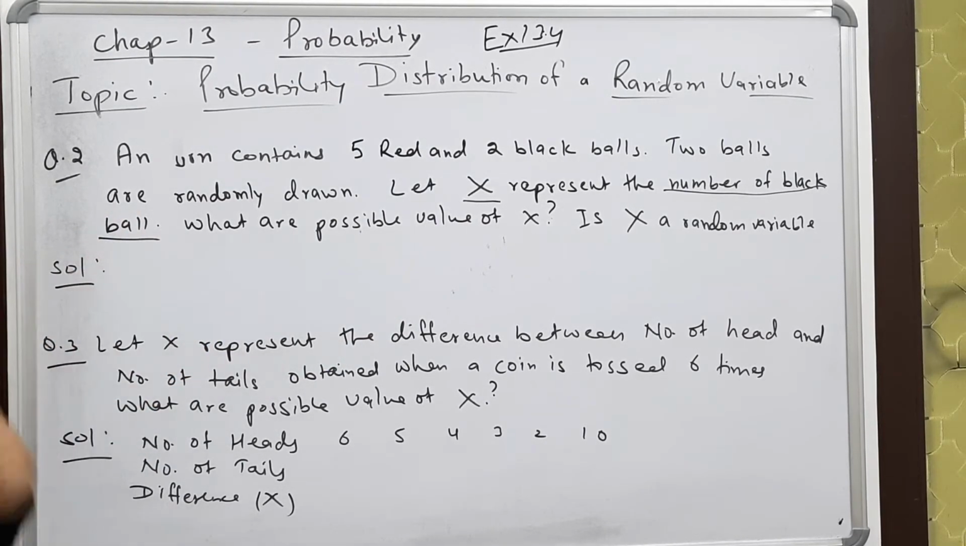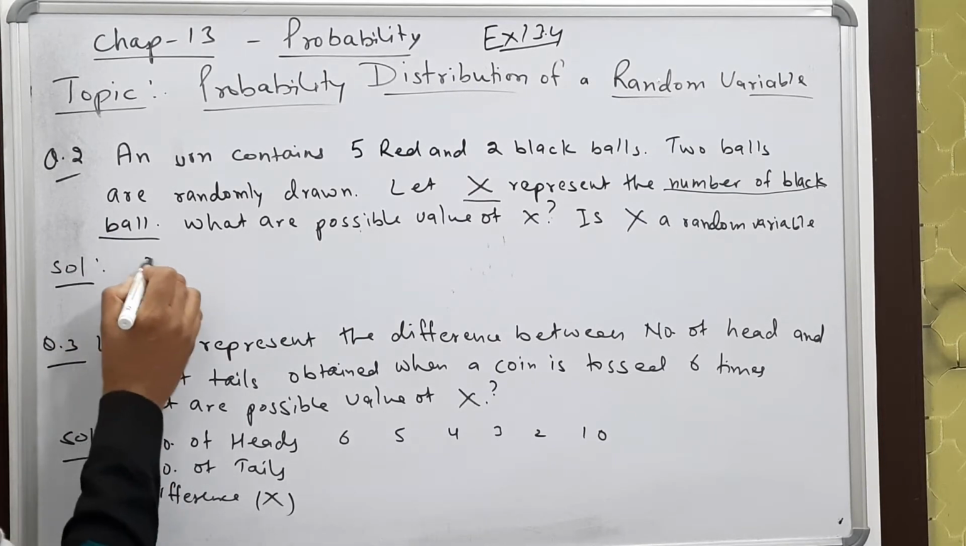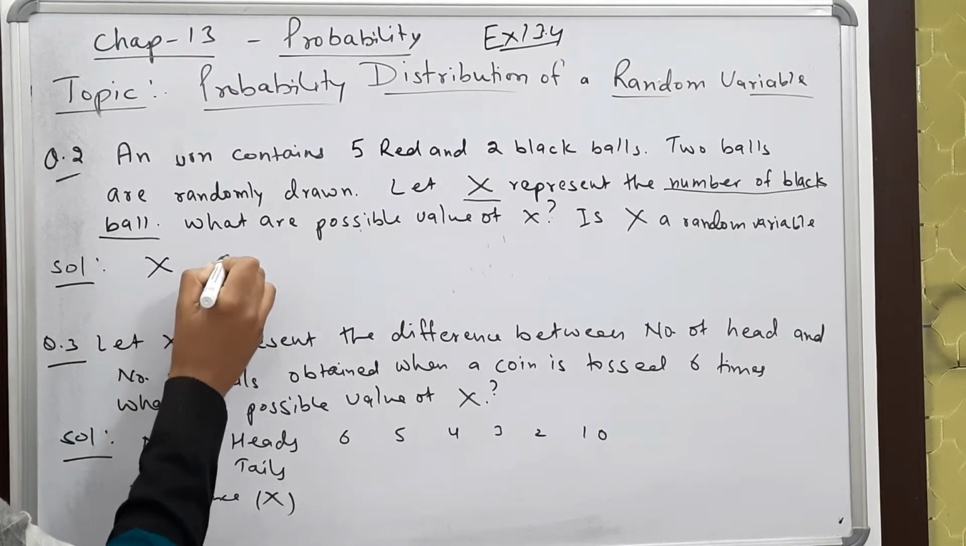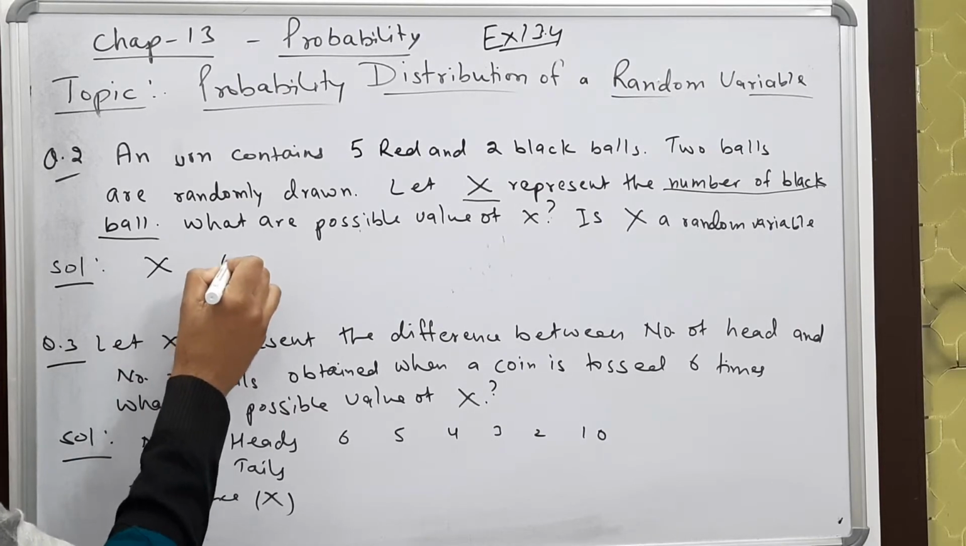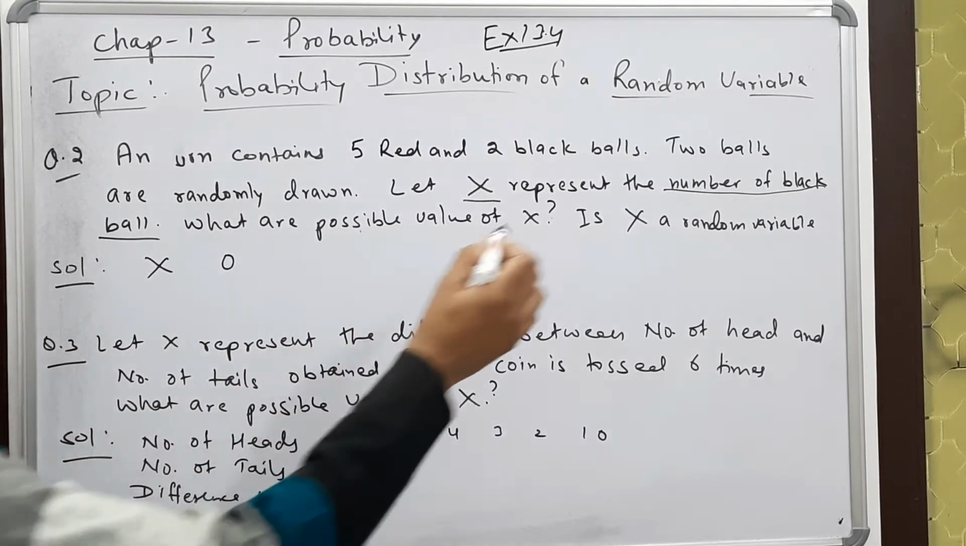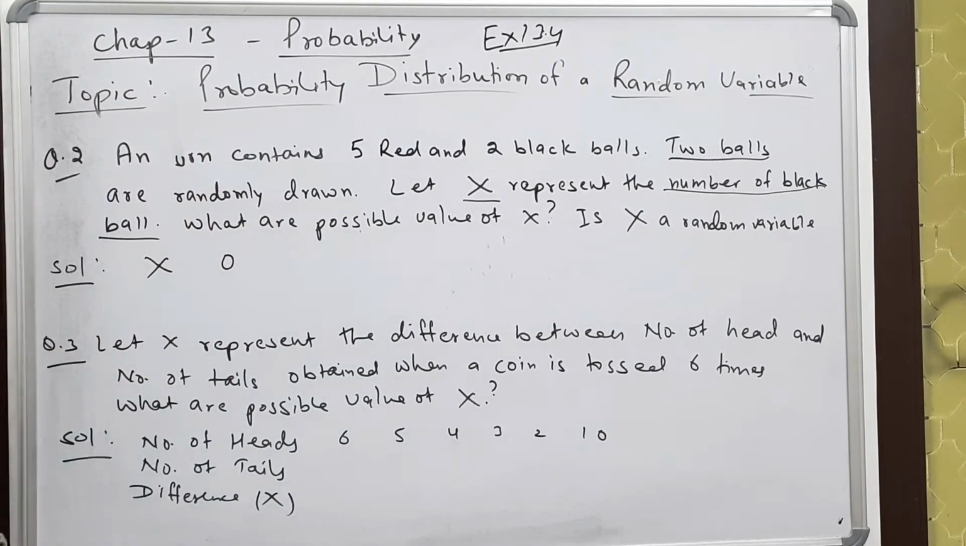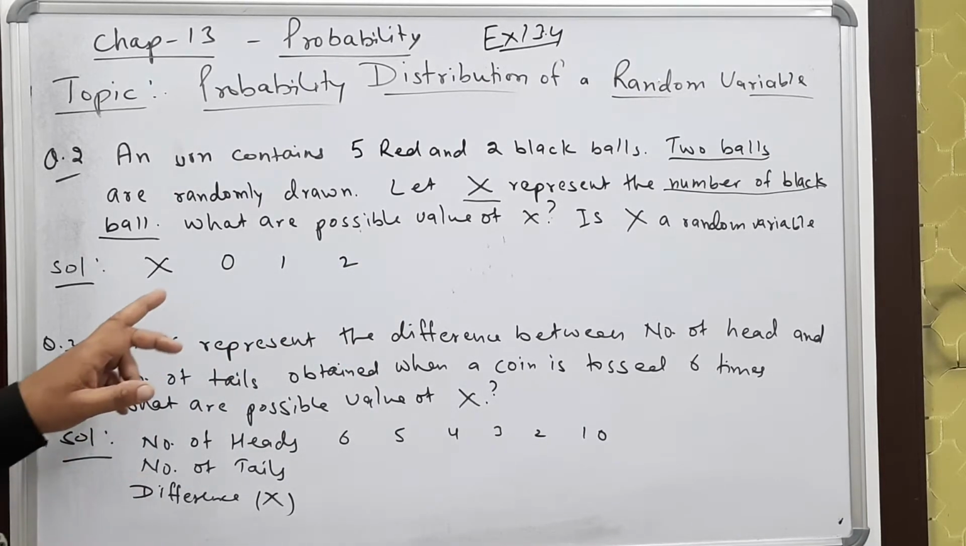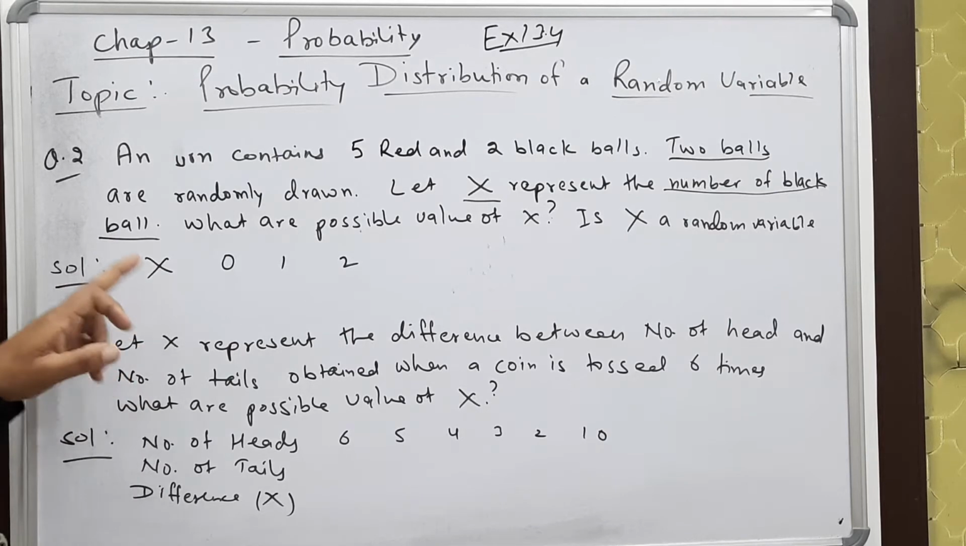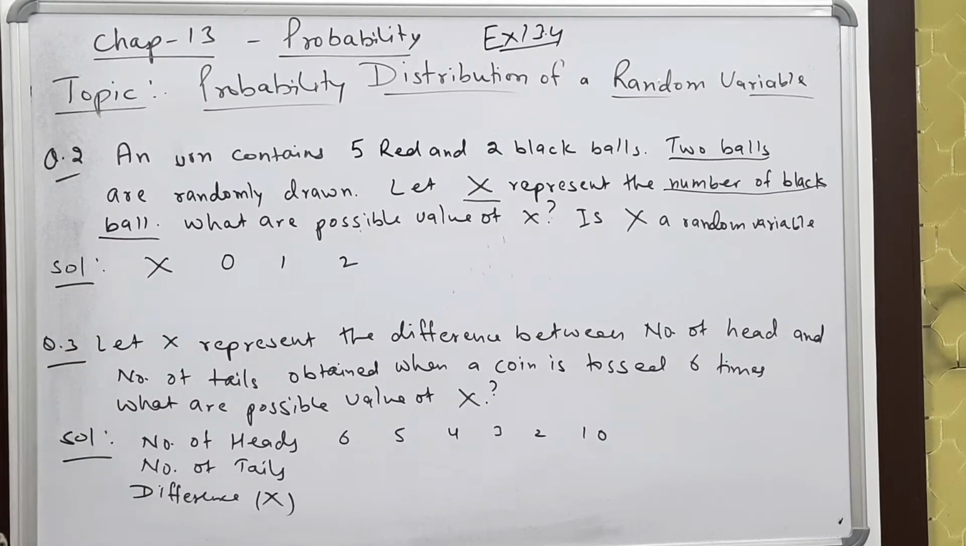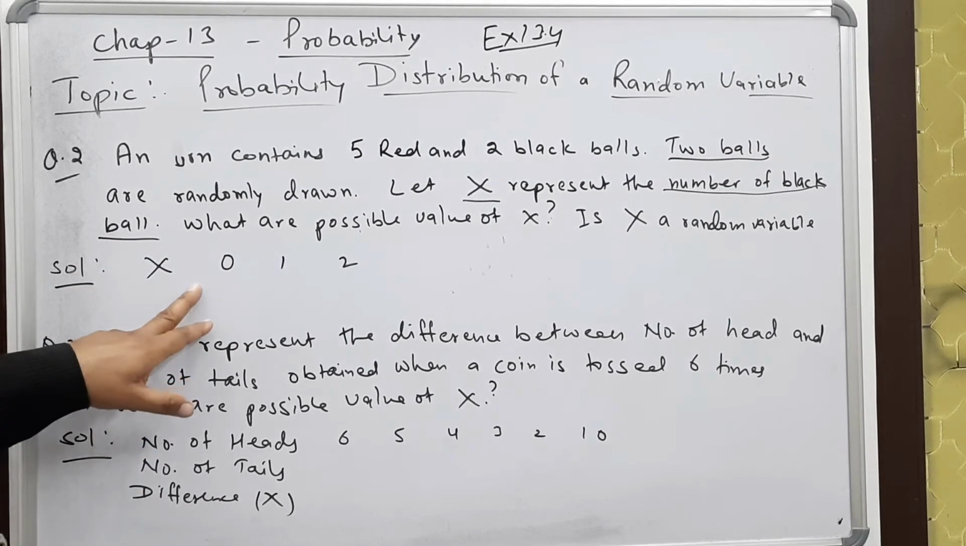So when you take the black ball, what can be the value of x? The value of x can be 0, meaning out of these 2 balls none is black, both are red, or 1 black ball, or 2 black balls. And is x a random variable? Yes, definitely x will be a random variable.